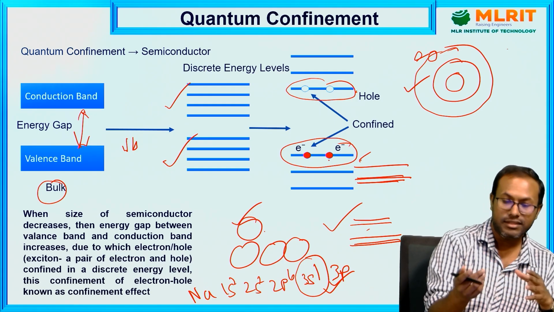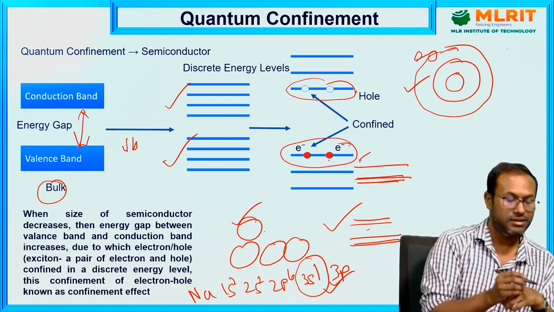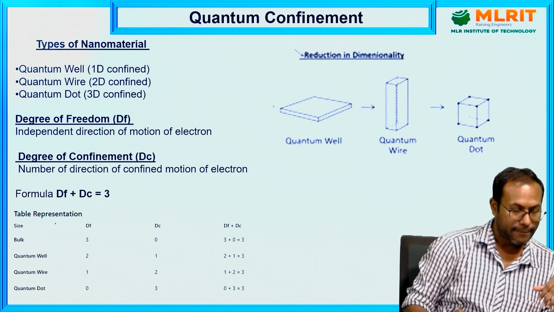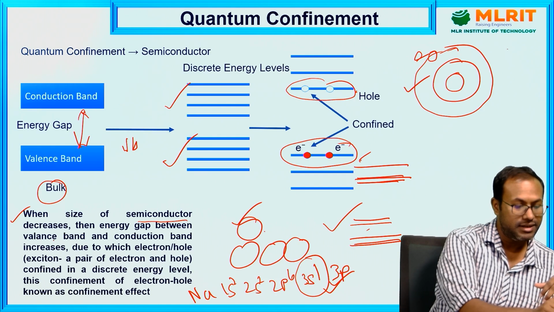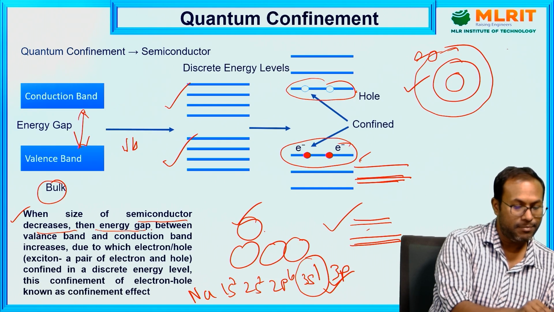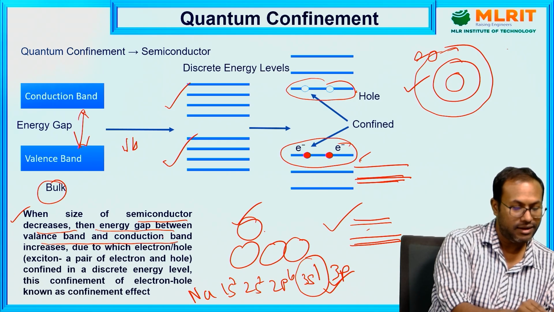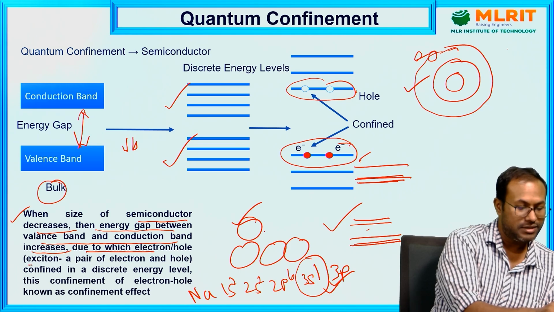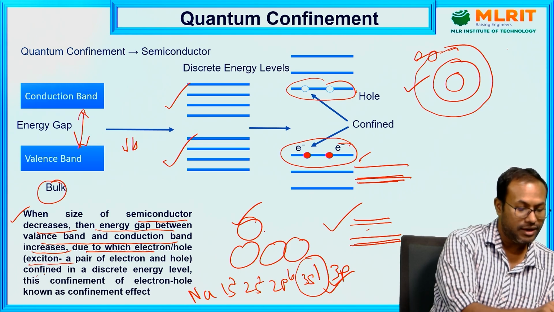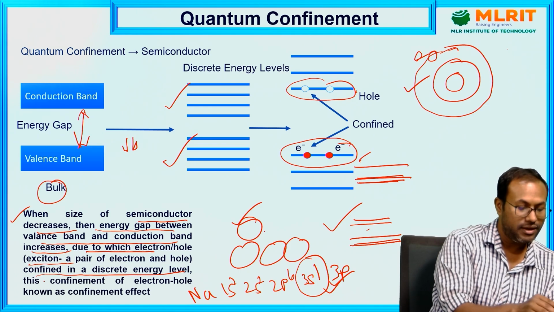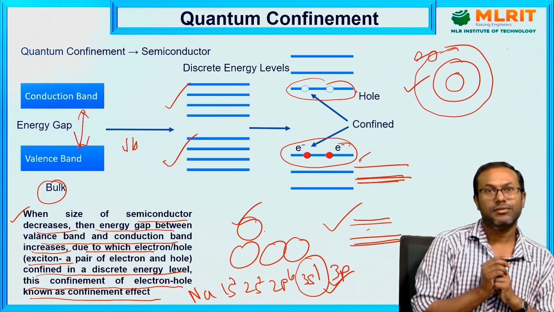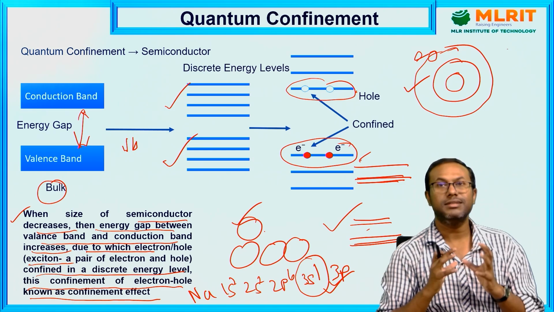When the energy gap increases in this way, we can say it is a confinement. So the statement is, when the size of the semiconductor decreases, then the energy gap between the valence band and conduction band increases, due to which the electron and hole, called an exciton, a pair of electron and hole, are confined in discrete energy levels. They cannot easily jump. This confinement of electrons and holes is known as the confinement effect. So what is the sense of confinement?